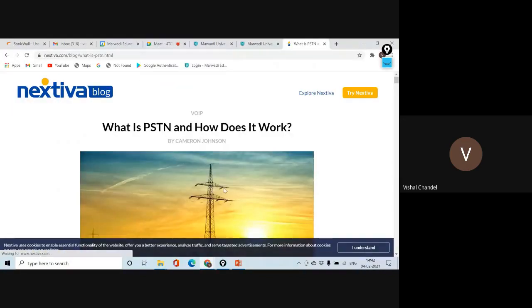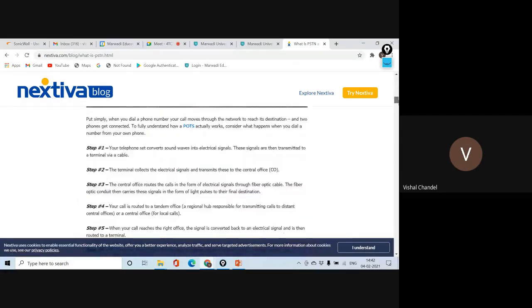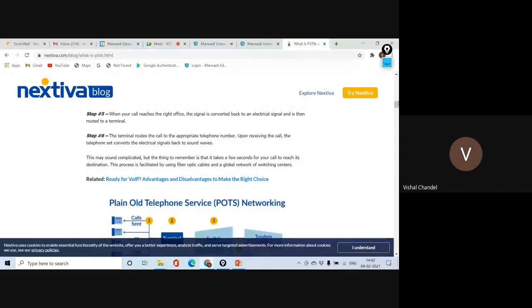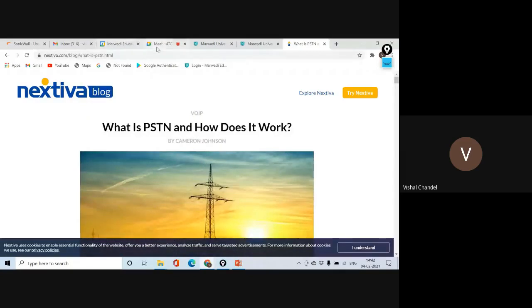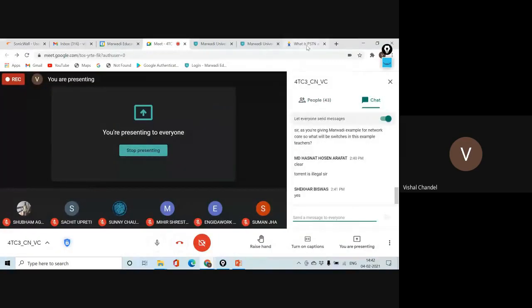How the trunk call was connected when you were calling in the movies of the 90s. You can check this. You would say you have to connect my call, and that trunk call was connected by way of circuit switching.